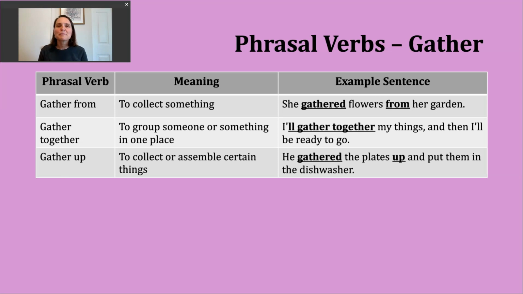A second phrasal verb you might hear is gather together. And this can mean to group someone or some things in one particular place or location. Here's an example. I'll gather together my things and then I'll be ready to go. So the person who's speaking this might say or be thinking that they're going to collect or group certain items, maybe put them in a bag or purse, etc. And then they'll be ready to depart.